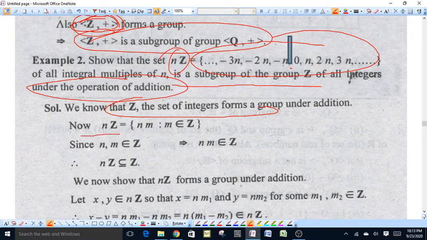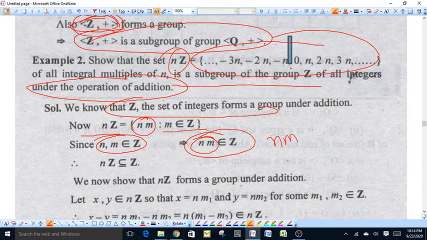Now the set nZ contains all the elements of type nm, where m is an integer. Because n and m are integers, this means the product nm also is an integer. This element also belongs to Z. n and m are integers and their product is also an integer.